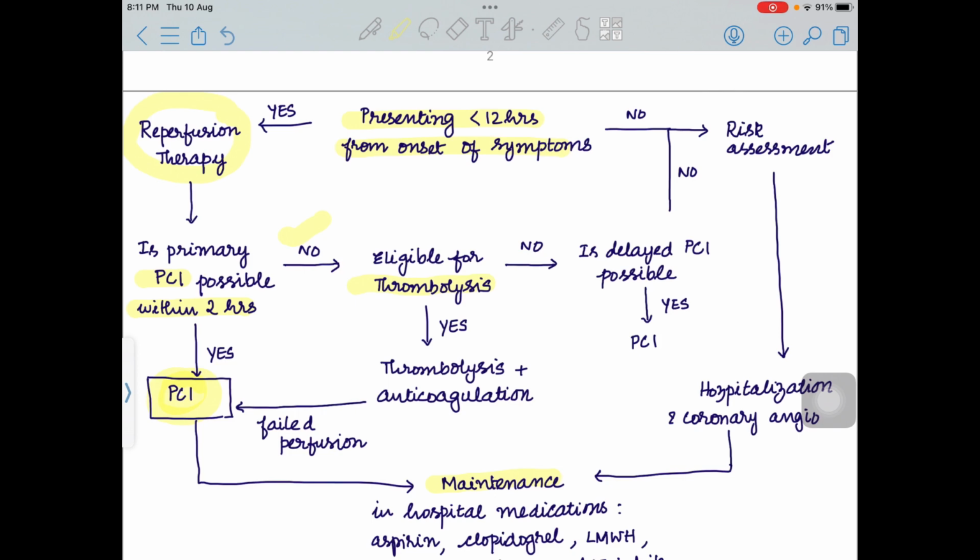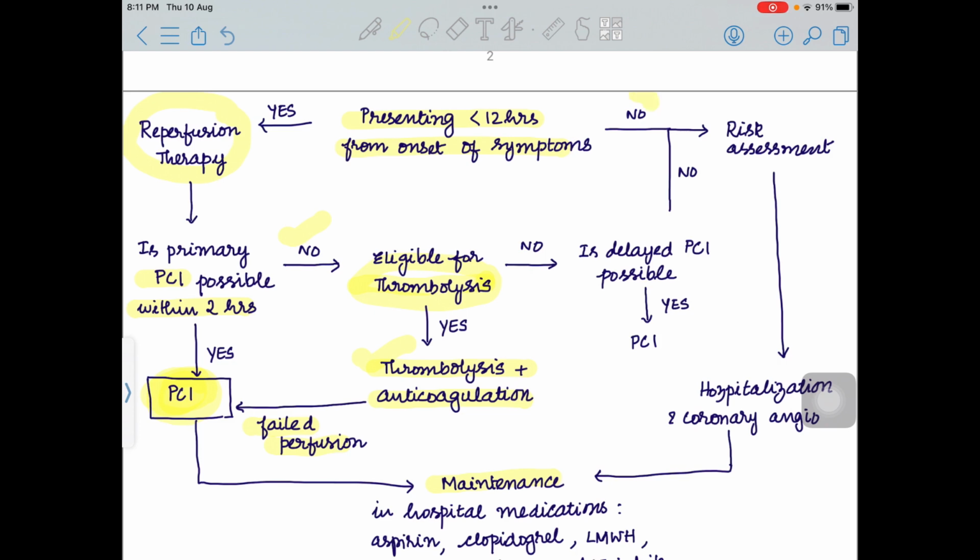If the hospital doesn't have facility for percutaneous coronary intervention, then the patient is taken up for thrombolysis. Along with thrombolysis, we have to give anticoagulation. If it is failed thrombolysis, then definitely we have to move for percutaneous coronary intervention. The patient is shifted to any other center where PCI can be done.